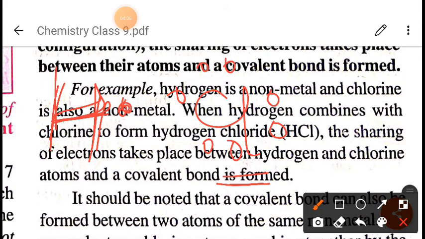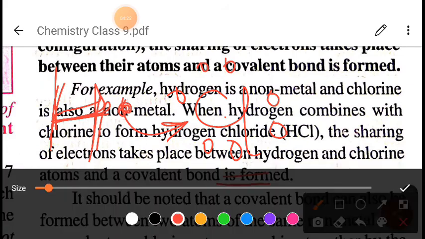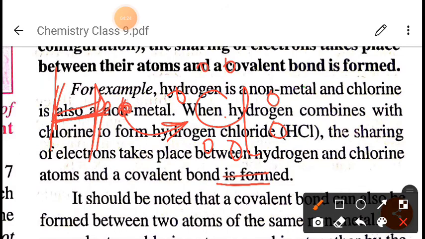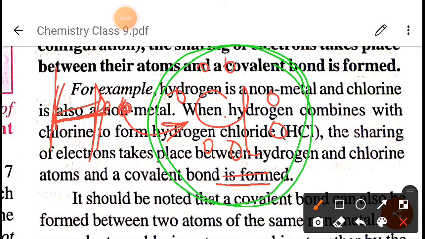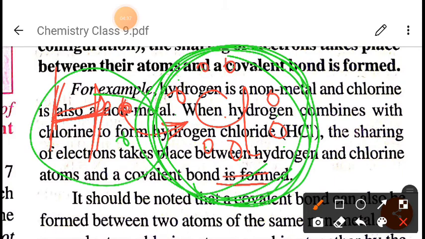Since neither can donate its electron, they will just share one electron with each other. When hydrogen shares one electron with chlorine, the octet of chlorine will be completed, as you can see: 1, 2, 3, 4, 5, 6, 7, 8 electrons in the outermost shell of chlorine. So the octet of chlorine as well as the duplet of hydrogen will be complete, and they will form a compound called HCl.